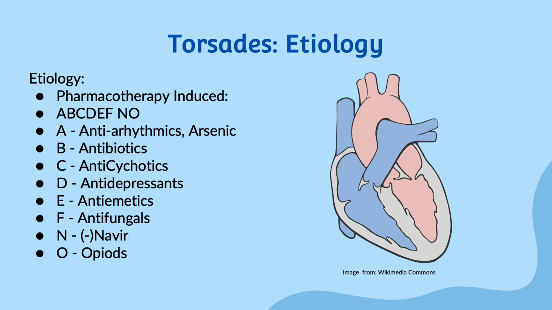With regards to pharmacotherapy that can lead to torsades, the mnemonic A, B, C, D, E, F, NO may be useful in remembering which drugs and drug classes may predispose a patient to the pathologic arrhythmia. Antiarrhythmics, specifically class 1A and class 3, as well as arsenic poisoning, fall under the A. Antibiotics is the B, specifically fluoroquinolones and macrolides.